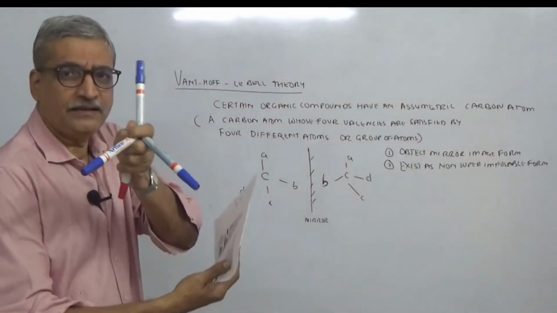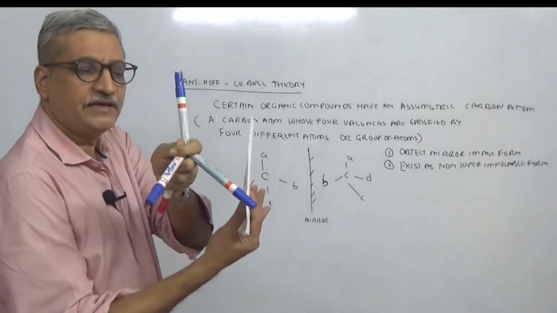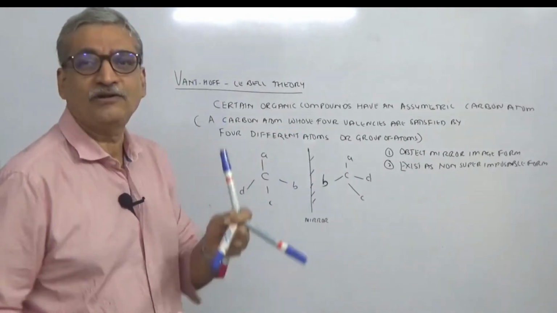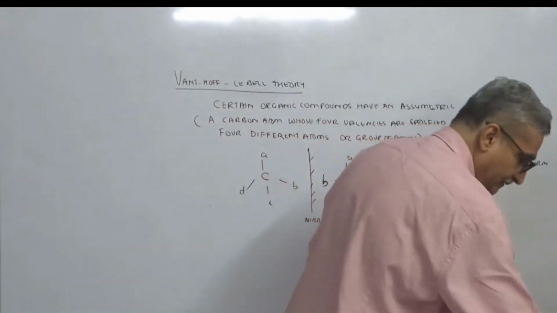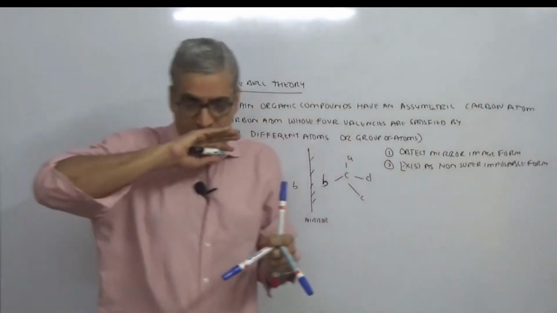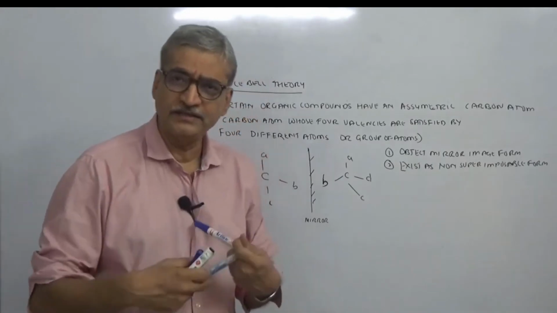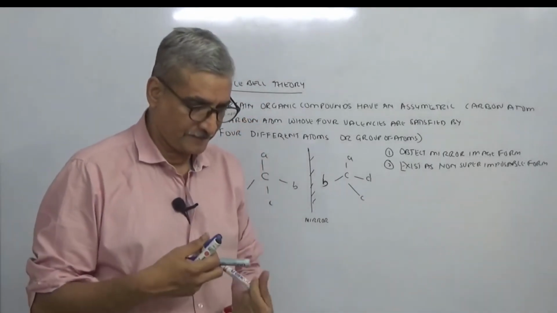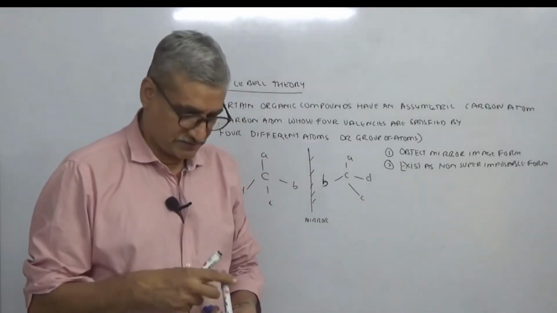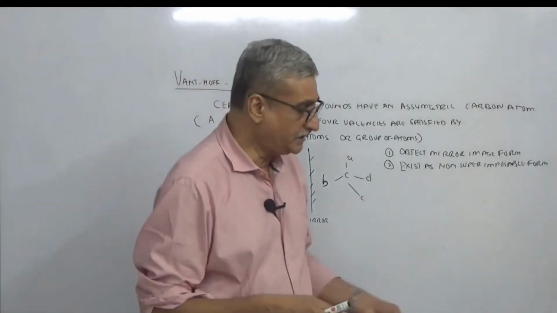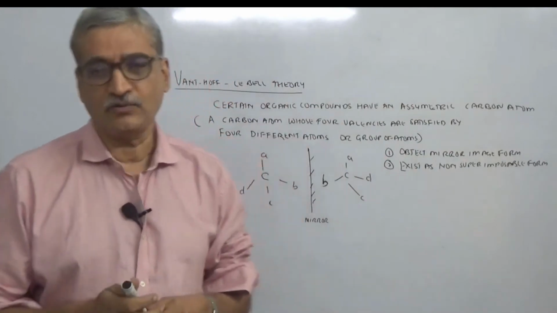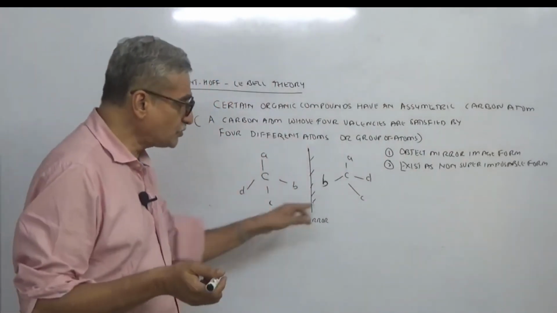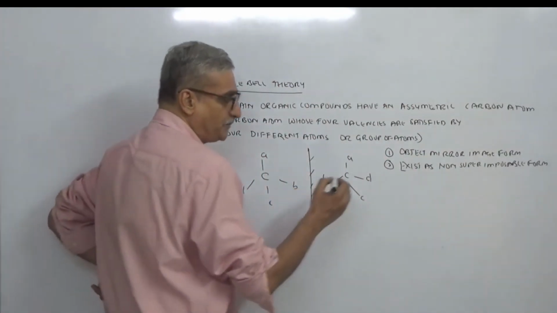But if I look at the mirror image, it will hit here and shift like this, anti-clockwise. So while one molecule shifts it clockwise, the other shifts it anti-clockwise. Is this clear? These two are called optical isomers.